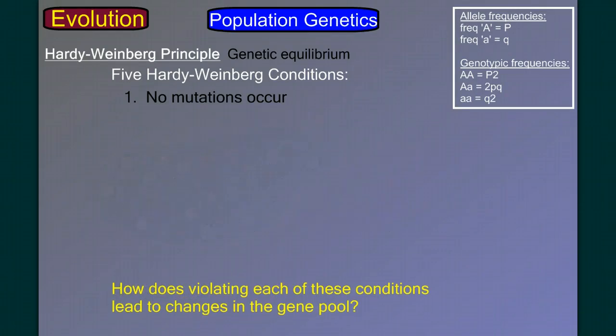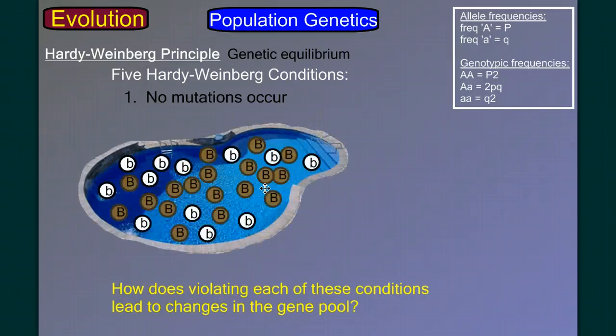No mutations can occur. Well, why not? How does that change the gene pool? Well, this is probably the easiest of the 5 conditions. What if mutations do happen? For example, what if these two white alleles mutate into brown alleles? Or what if there's a new mutation in the population and we end up with some black rabbits? That's going to directly adjust these allele frequencies and therefore the genotype frequencies. So that's a pretty easy one.